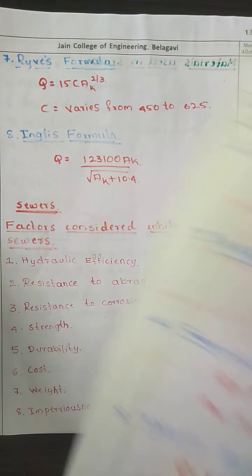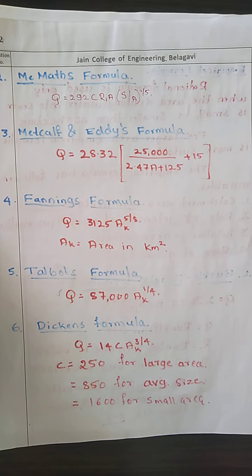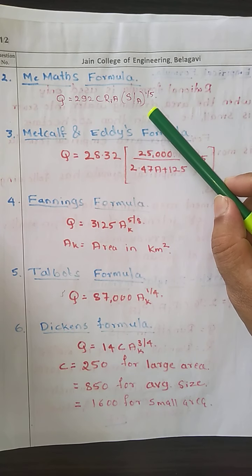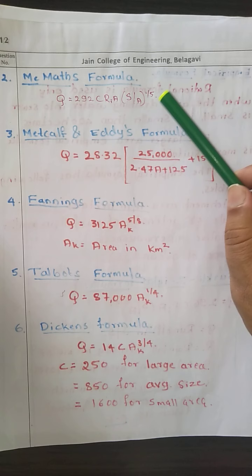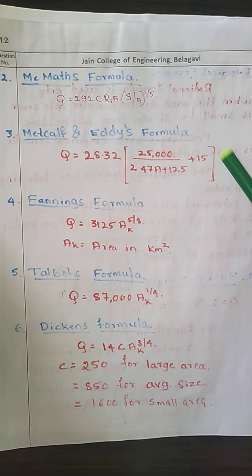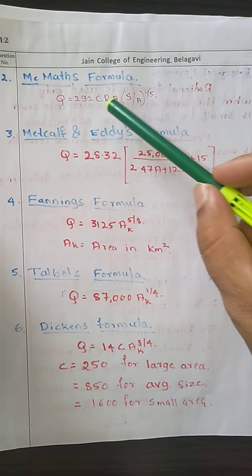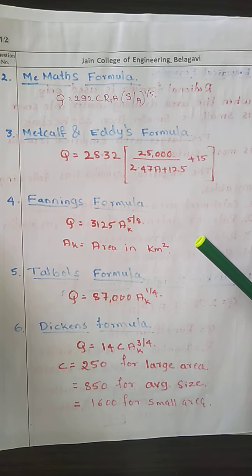Next is McMath's formula, where runoff Q is equal to 292 C Ri into (S/A) raised to the power 1/5. Here Ri is the rainfall intensity, A is the area in hectares, C is the constant, and S is the slope.